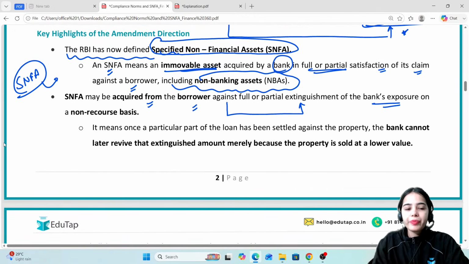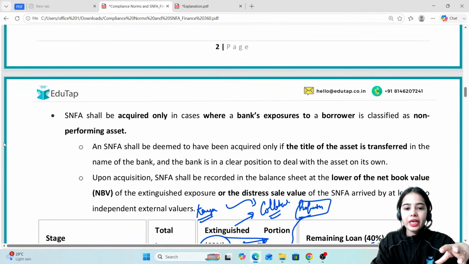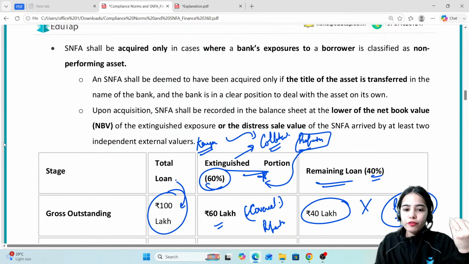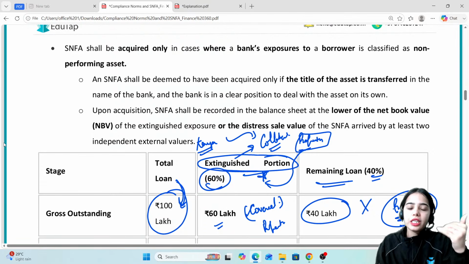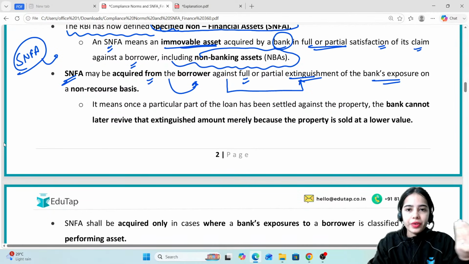So SNFA, this immovable asset, may be acquired from the borrower against full or partial extinguishment of the bank's exposure. Maybe the full exposure, that is the 100 lakh, might be covered through the property 100%, or there might be partial extinguishment or partial coverage that the collateral is providing.